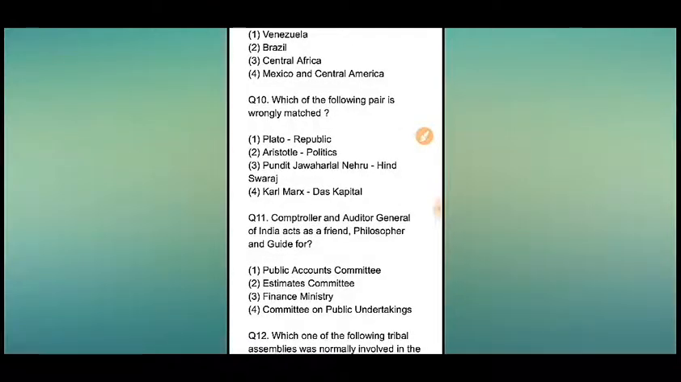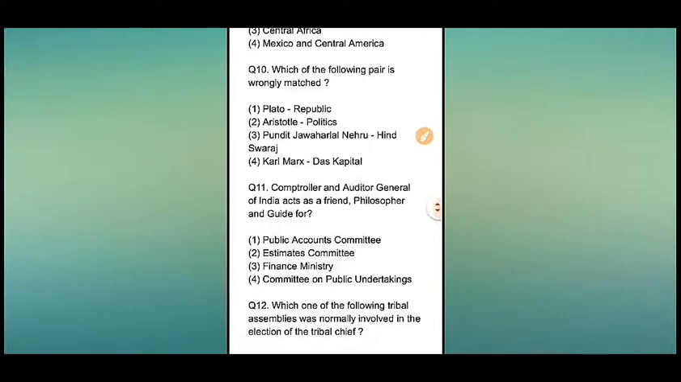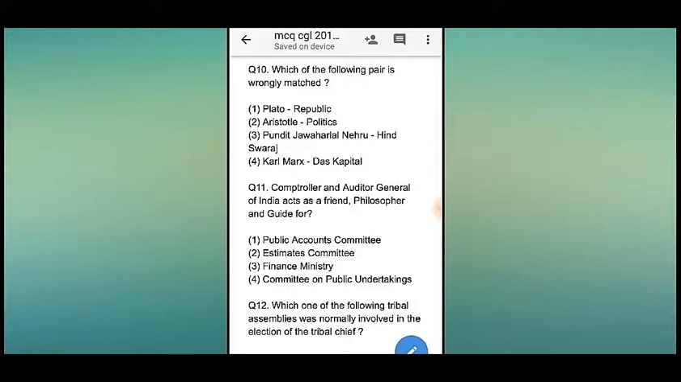Which of the following pair is wrongly matched? Mark it carefully. Which of the following pair is wrongly matched? 4 options: Plato, Republic; number 2, Aristotle, Politics; number 3, Pandit Jawaharlal Nehru, Hind Swaraj; and number 4, Karl Marx, Das Kapital. So the answer will be number 3rd. That means Pandit Jawaharlal Nehru, Hind Swaraj, is wrongly matched. Okay.